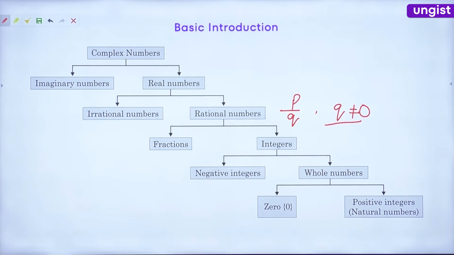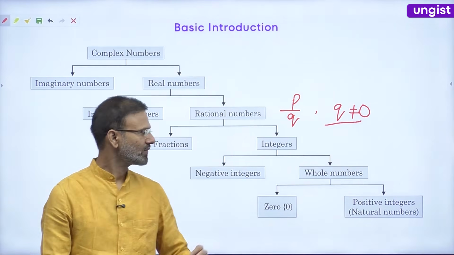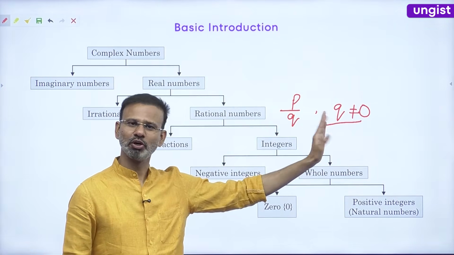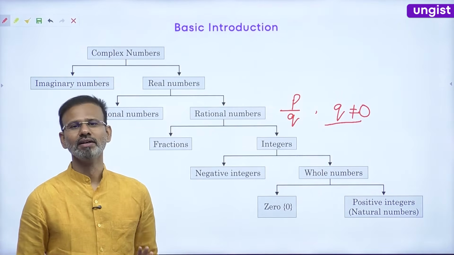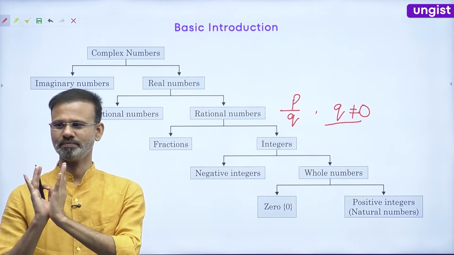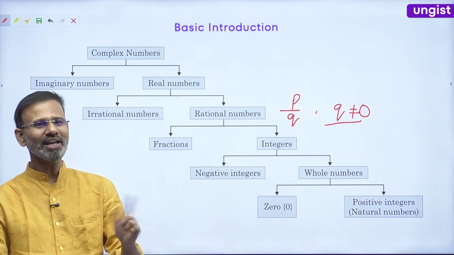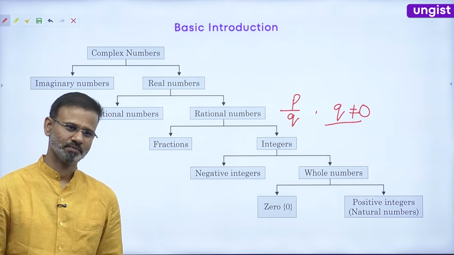Okay. See everyone, this point is very clear that the denominator can't be 0. And why can't it be 0? You are telling that if something is divided by 0, the value becomes infinite. Now my question to you is, why is it considered as infinite?